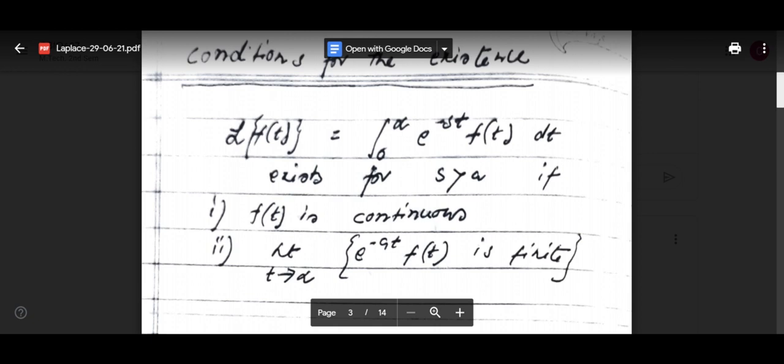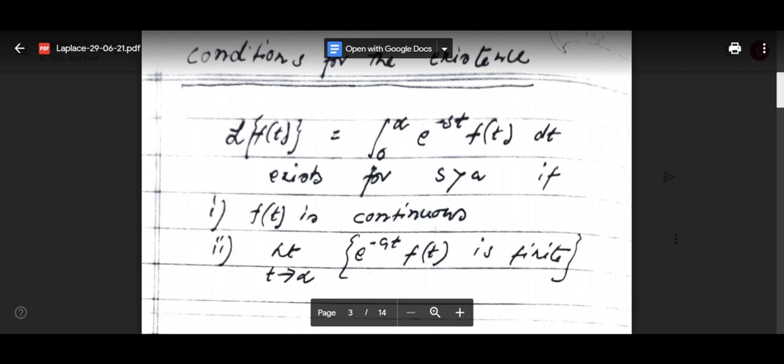And cos square t, what can you do? First thing we have to understand what is Laplace transform and Laplace inverse transform. Because in the exam hall you cannot derive this one. You can integrate, but it will take some time. So if you remember this formula, it is good.